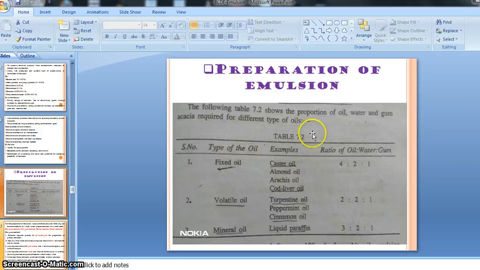So this is the ratio by which we can prepare the primary emulsion. For the primary emulsion we have to use this ratio. If we use a fixed oil, we have to take the ratio 4:2:1. If we use a volatile oil, we have to use the 2:2:1 ratio. If our oil is mineral oil, we should use the 3:2:1 ratio. You just remember this.